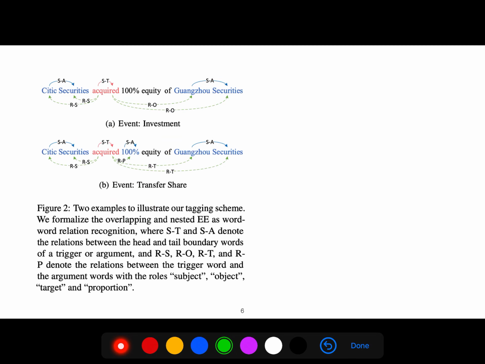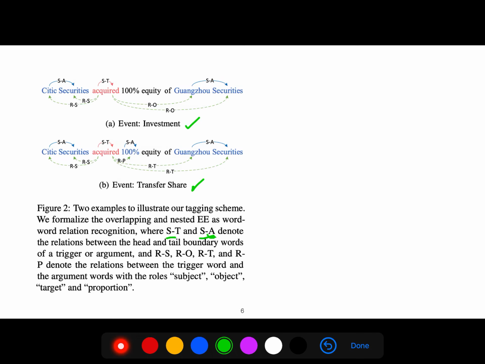And so two examples to illustrate our tagging scheme. We formalize overlapping and nested event extraction as word-word relation recognition. So for example, here we have an investment event. Another event is transfer share. When we say ST and SA, it means the relation between the head and tail boundary words of a trigger and argument.